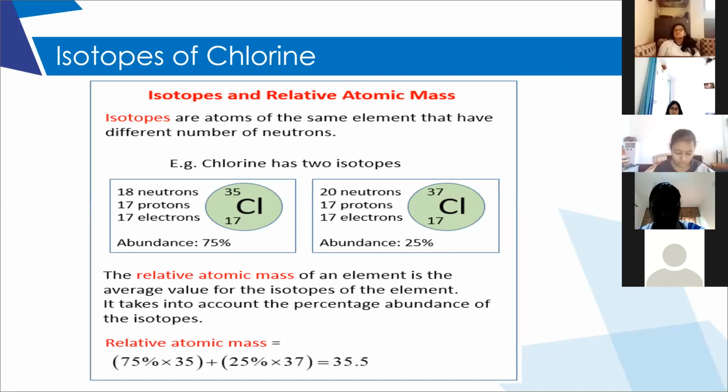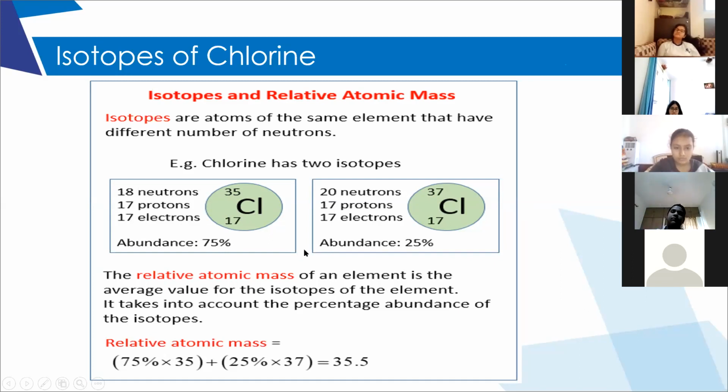Got it? But for chlorine, there are two isotopes, 35 and 37. The abundance of chlorine 35 is 75%. That means in nature we can find 75% as chlorine 35 and 25% as chlorine 37.